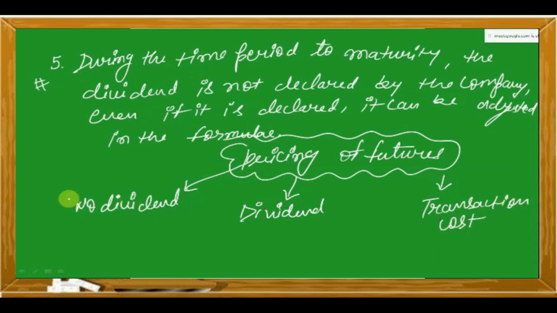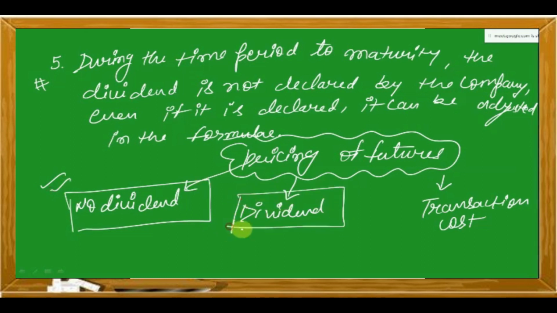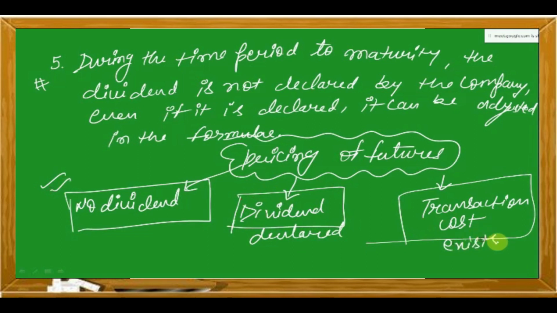So initially we are studying it where all the assumptions are true, no dividend, no transaction cost, no taxes, nothing. Second category will be when dividend is being declared by the company, and the third one is when the transaction cost exists. So we'll be studying this in 3 parts.